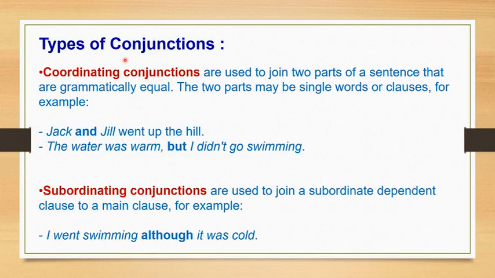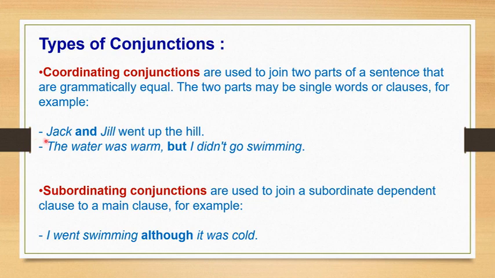So in conjunction, there are basically two types. One is coordinating conjunction and the second one is subordinating conjunction. Coordinating means where we join two parts of a sentence that are grammatically equal. They are like separate sentences. The two parts may be single words or clauses.